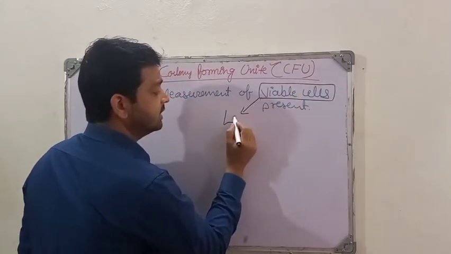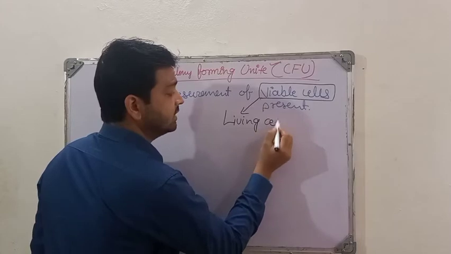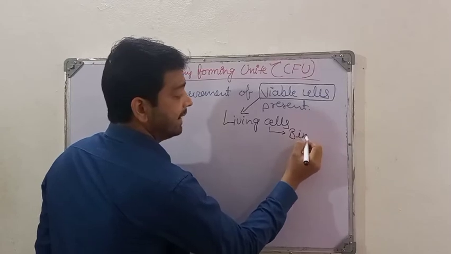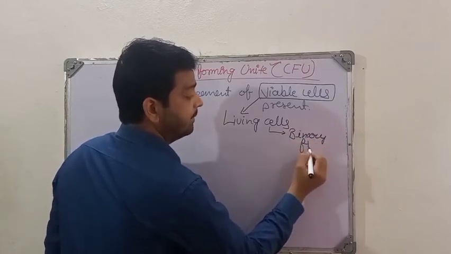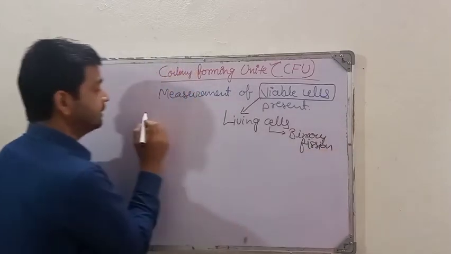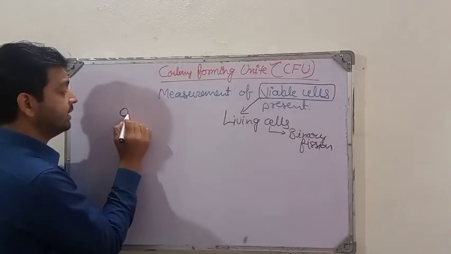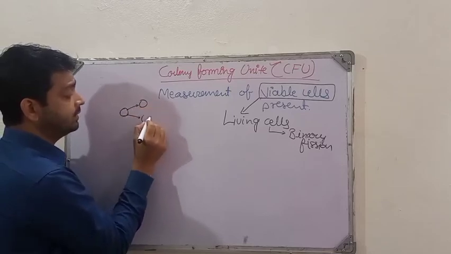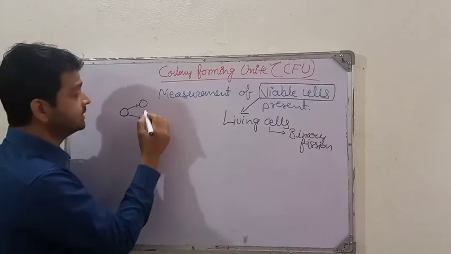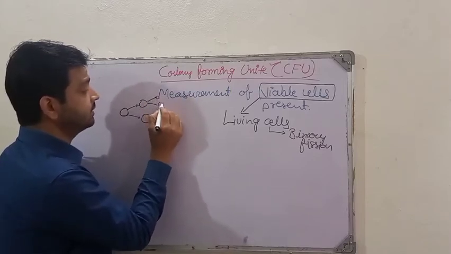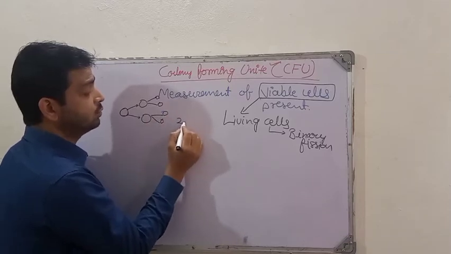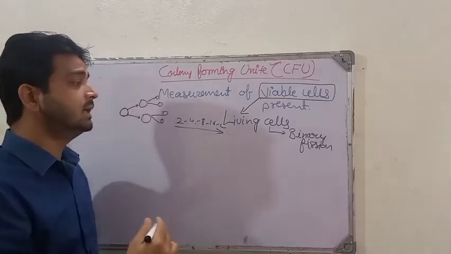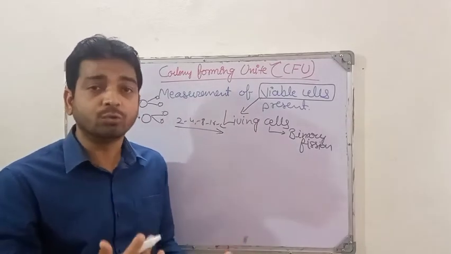Viable cells means living cells, those cells which have the capability to go for binary fission. Actually the bacteria adopt binary fission, and one bacterium can become two bacteria with the same size and shape, then these two will become another two, and in this way 2 to 4, 4 to 8, 8 to 16, they are going to multiply, and they are forming the colony, right?